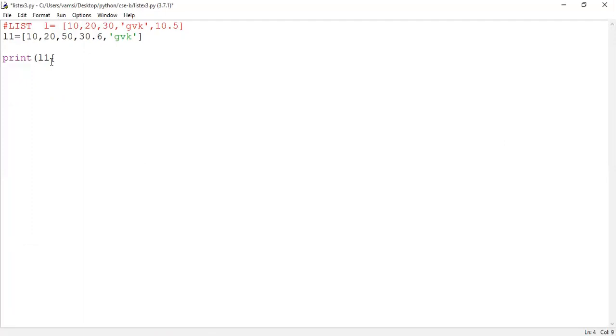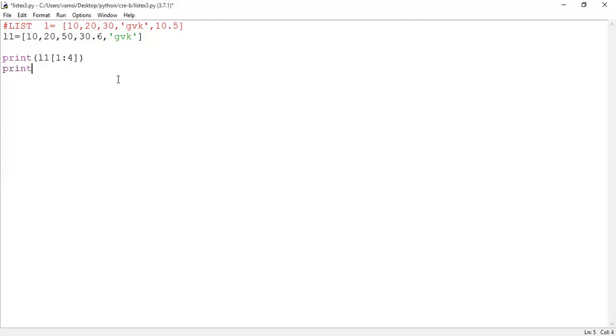Here I am using the slice operator. The beginning index is mentioned as 1, then a colon, and then an end index has to be mentioned. The value we specify after the colon operator minus 1, up to that index is considered. When I mention 4 here, it will consider up to index 3, right? So what will be the result of this statement, L1 of 1 to 4? Which elements are displayed? 20, 50, 30.6 will be shown.